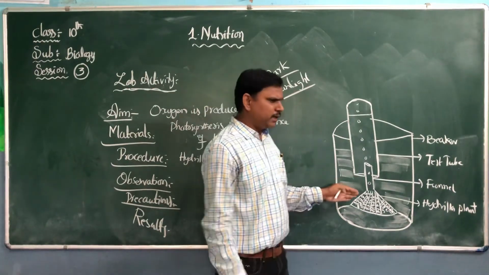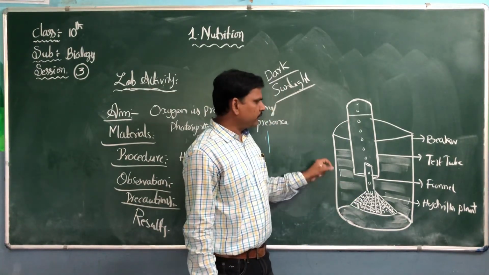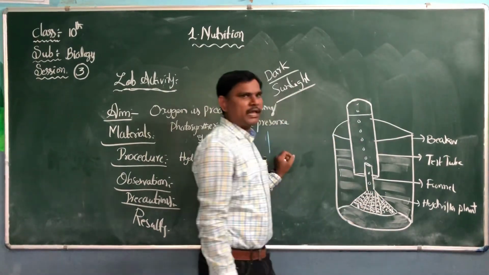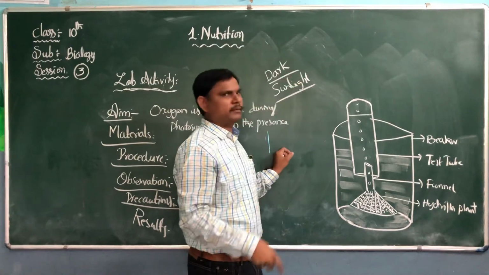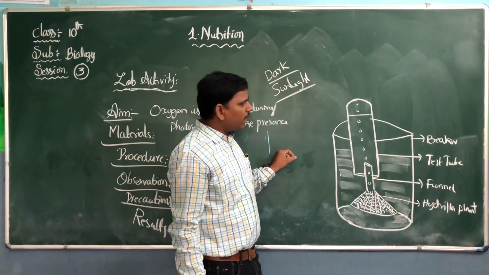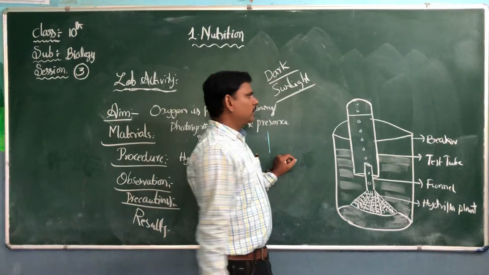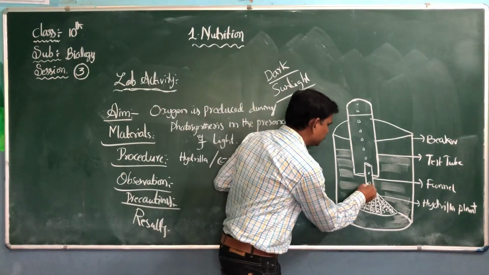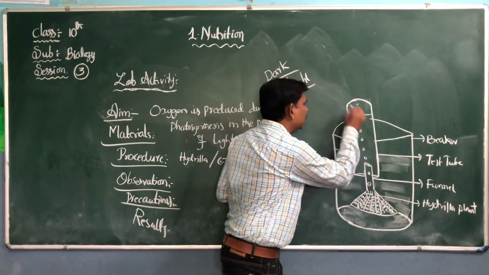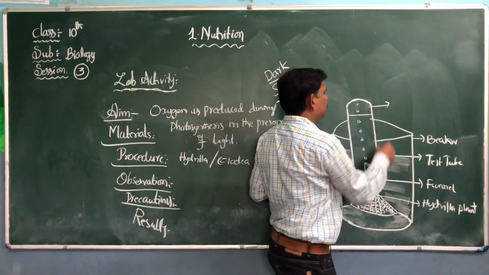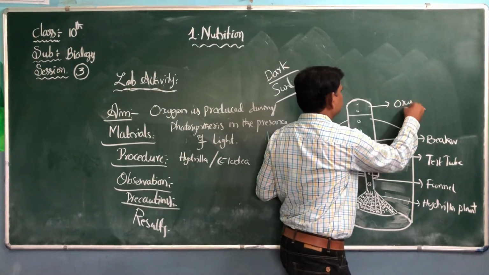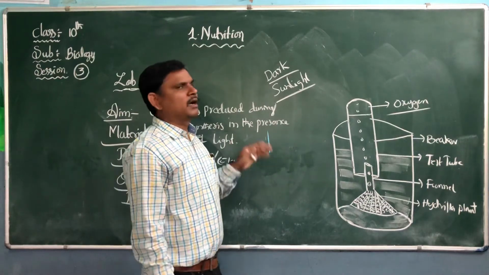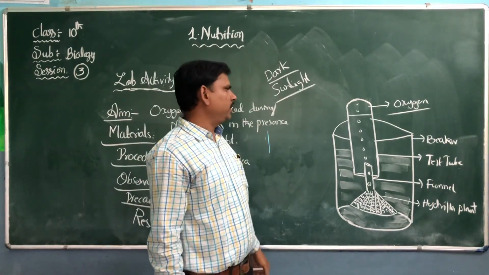After a few minutes or hours, we are going to observe these hydrilla plants exposed to the sunlight, absorbing some air, and they start photosynthesis. They start releasing some gases. These gases will be collected in the test tube. How should we know whether this gas is oxygen or carbon dioxide, whatever the gas may be?